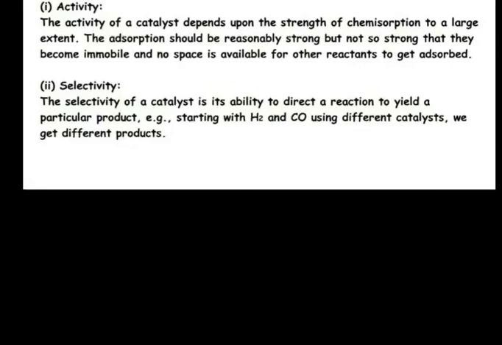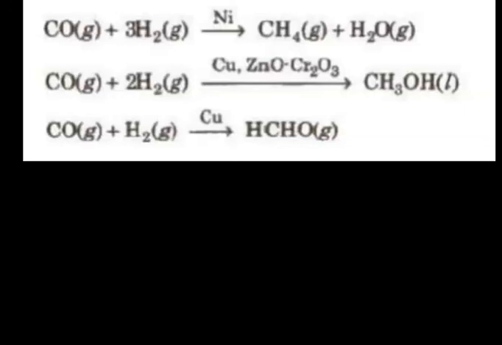Example: starting with H2 and CO using different catalysts, a different catalyst is selective for a different product. You can see from the example, if we use different catalysts, we get different products, so a particular catalyst is selective for a particular product. Like CO plus 3H2 in the presence of nickel gives methane, CO plus H2 in the presence of copper gives methanol, CO plus H2 in the presence of copper gives methanaldehyde.